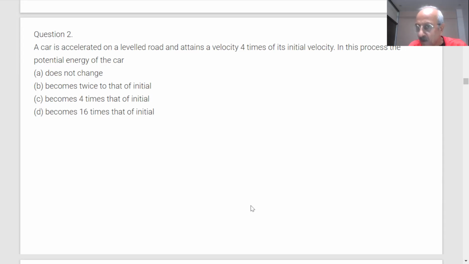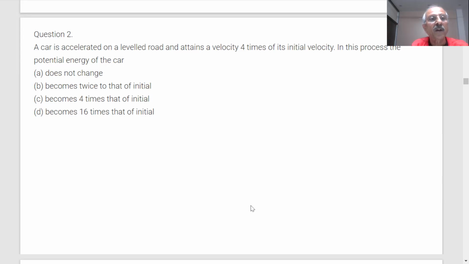Think and answer the question. Sir, potential energy of the car will not change.